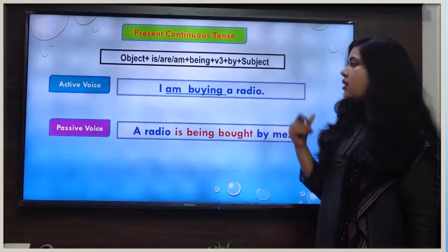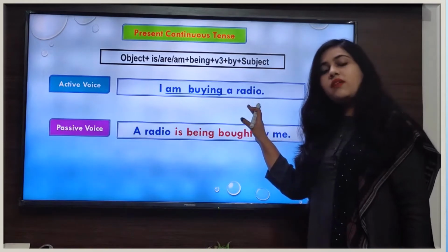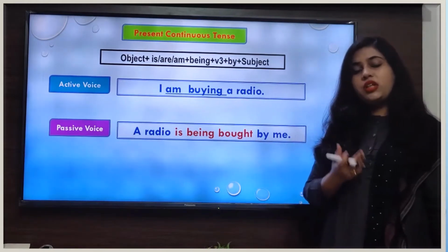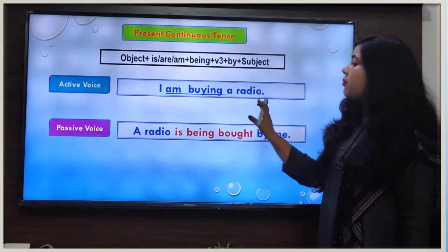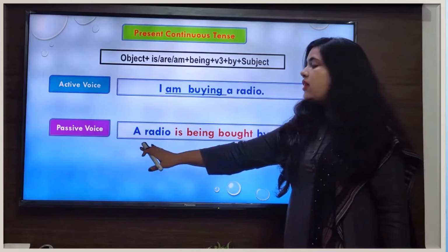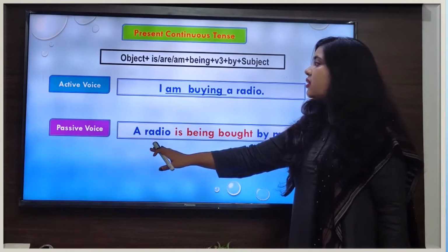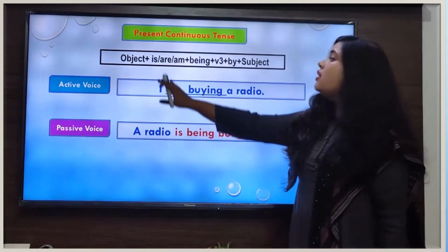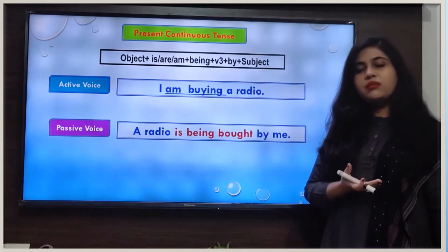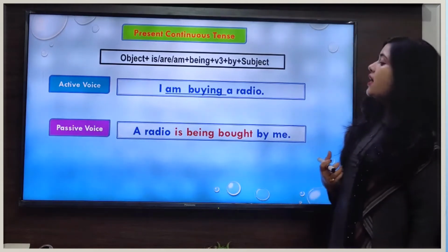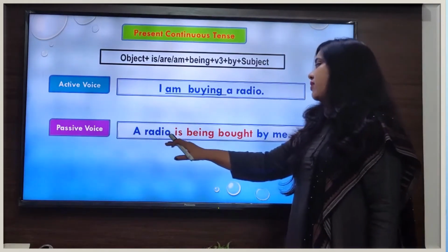So as you can see here, in active voice our object is a radio. So as we have already learned, when we change the sentence from active voice to passive voice, at that time object takes the place of subject. That's why we have written here a radio first. After that, what will we do? We will write the auxiliary verb, either is or are or am, according to the number of the subject or the person. So as you can see here, in this sentence, a radio is in a singular number. That's why we have written here is.